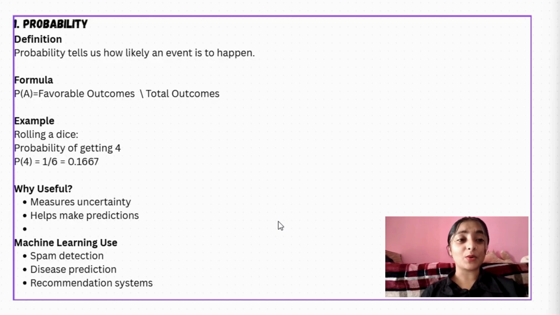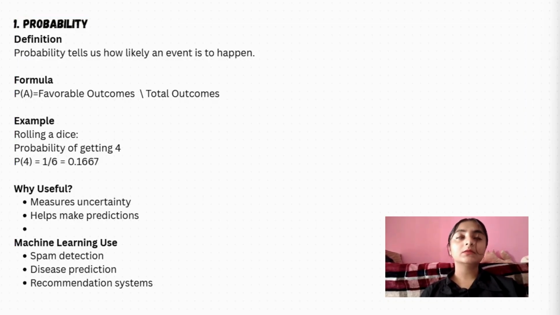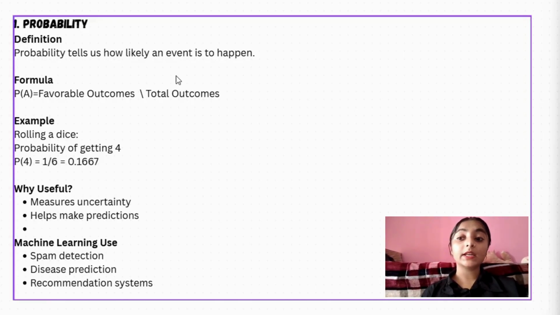I hope you know what probability and conditional probability are, but let's revise again. Probability tells us how likely an event is to happen. It always lies between 0 and 1. We know that 0 is an impossible event and 1 is a certain event. Like if you write an exam, you don't know whether you will fail or pass, but an output will come: either you will pass or you will fail. So like this, it tells how likely an event is to happen. The formula is P of A equals favorable outcomes by total outcomes. I hope you know this formula.